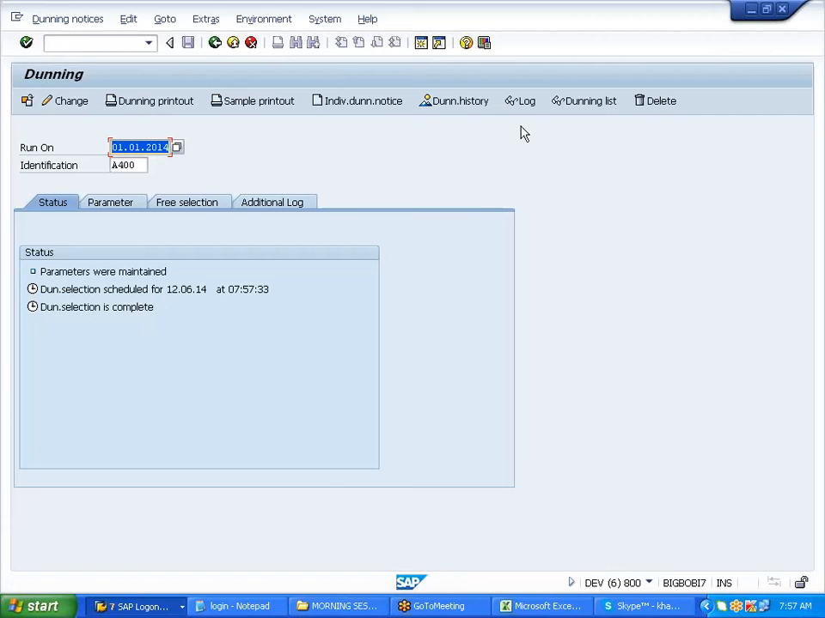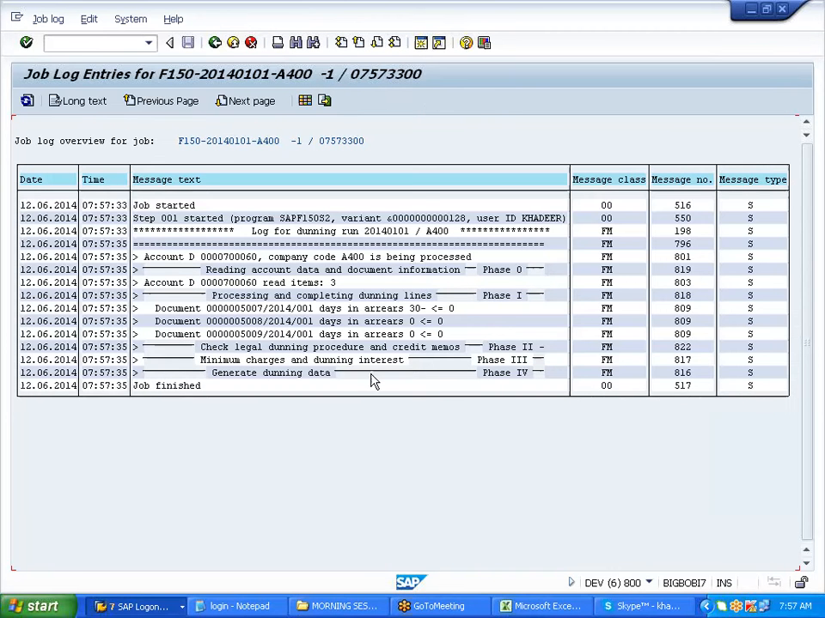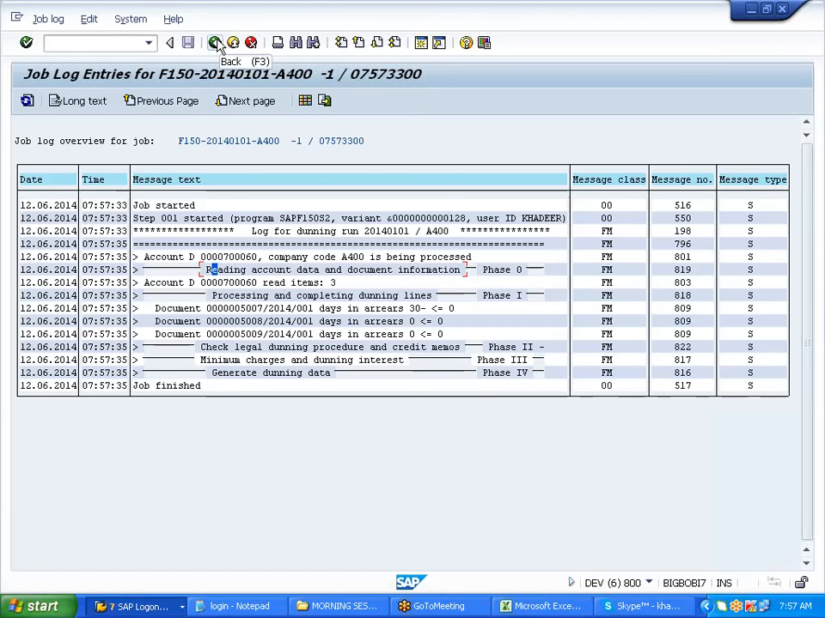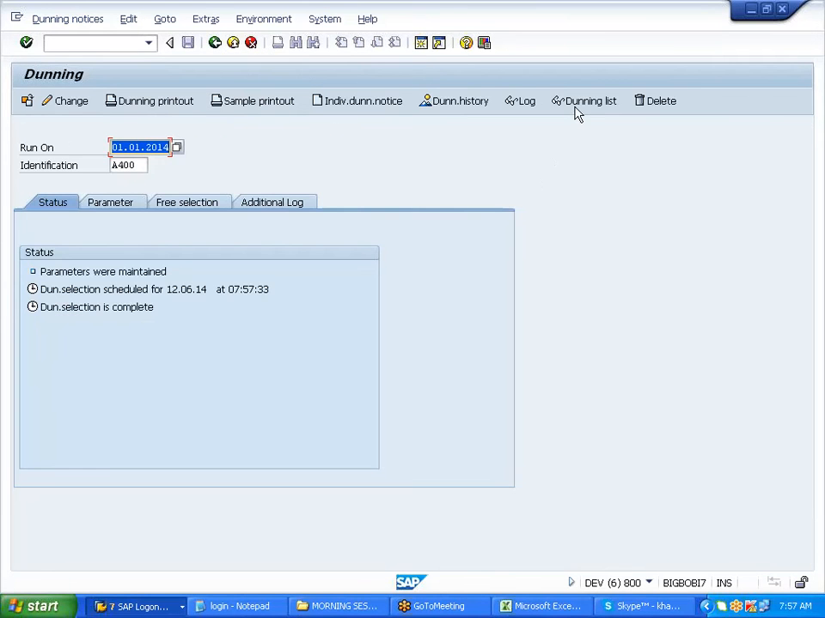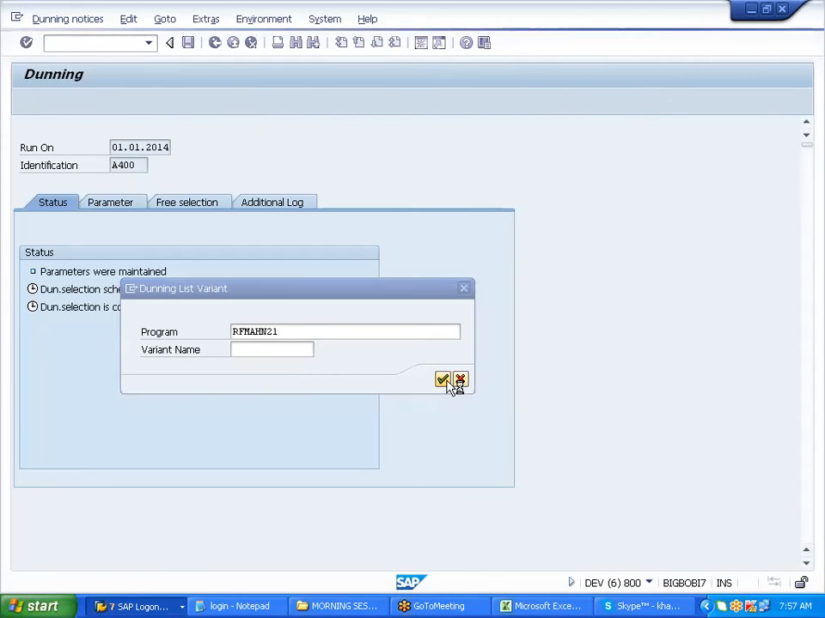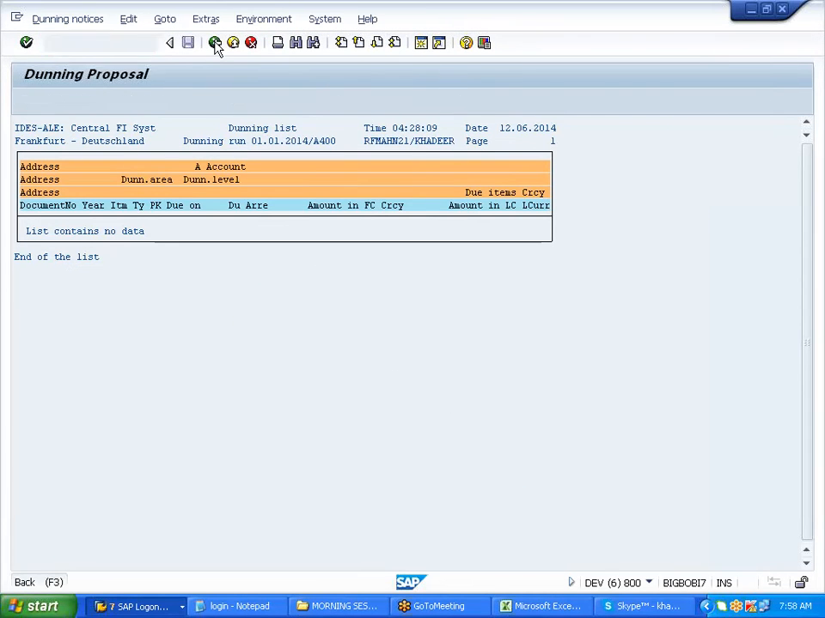Let us look at the log first. It is telling company code this and this is done. Reading document information. It is giving some information over here. Back. Go to this dunning list. Nothing.